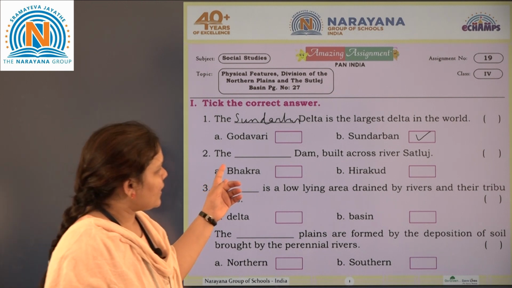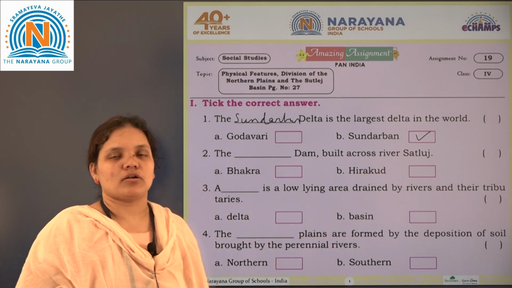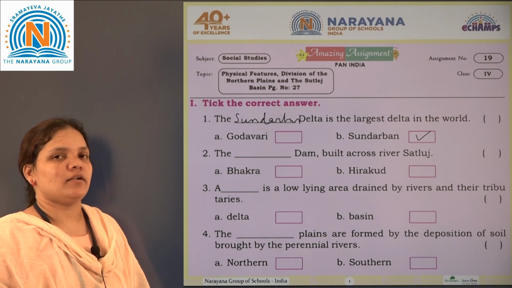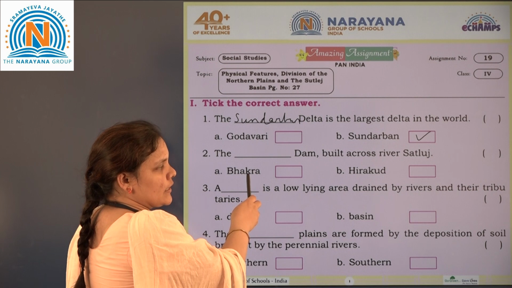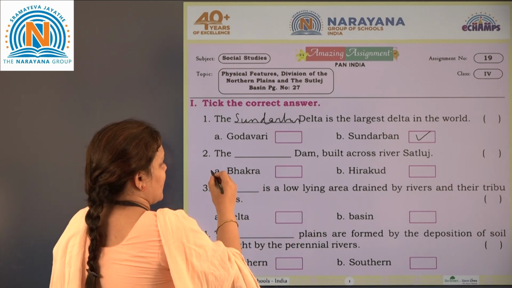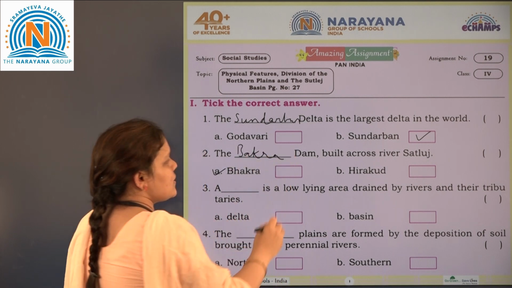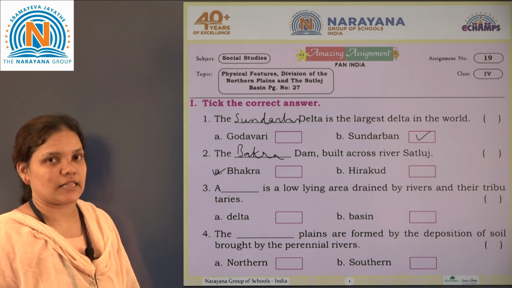Then second one, the dash dam built across river Satluj. The dam which has been built across the river Satluj, that is A. Bhakra Nangal dam or Hirakud dam, B. So the answer is A, Bhakra Nangal dam. Bhakra dam is the dam which has been built across the river Satluj.